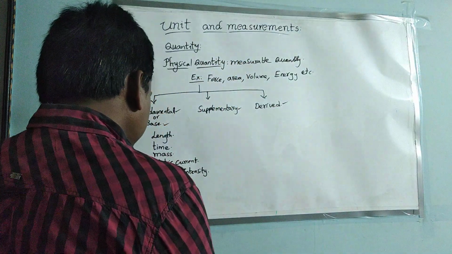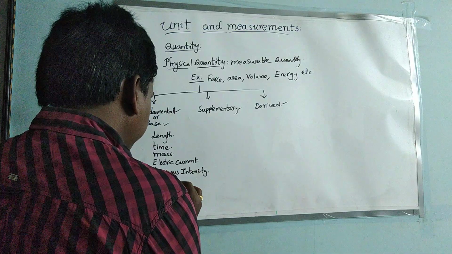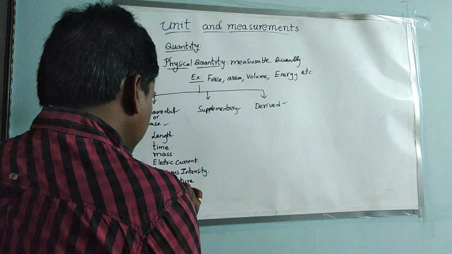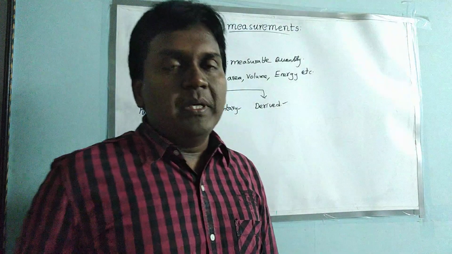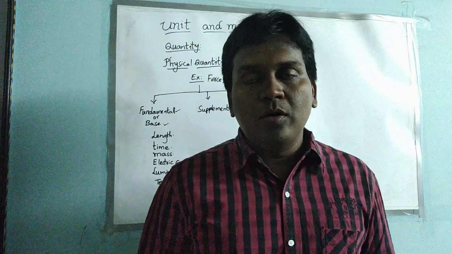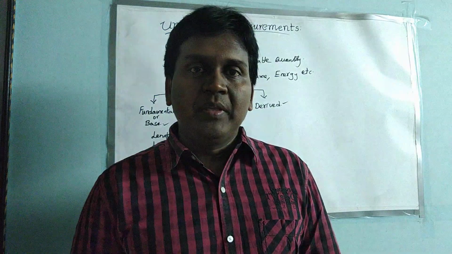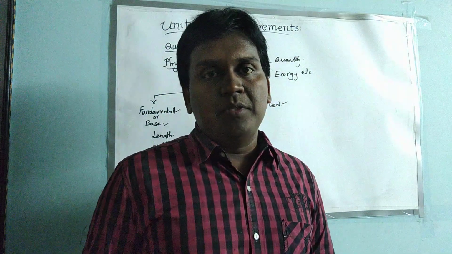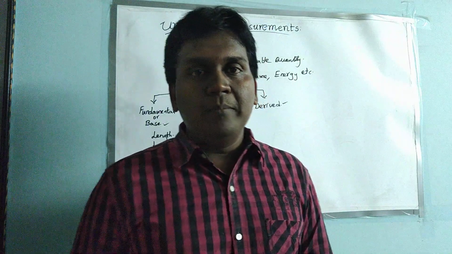So temperature is also a base quantity. And next, in atmosphere, if you consider, there are so many molecules and atoms. So a number of molecules or number of atoms, we can measure them.